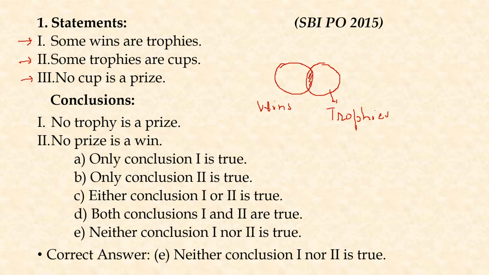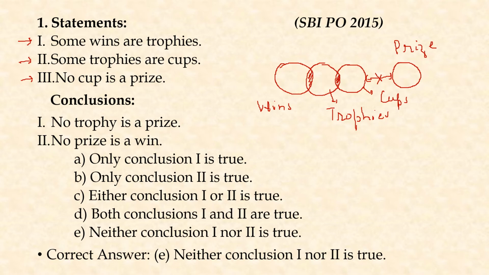Then the second statement says some trophies are cups. So if I draw another circle here which represents cups, this shaded part represents those trophies which can be said to be cups. The third statement says no cup is a prize. So we have to draw another circle which stands for prize, and since no cup is a prize, there is no connection between these two. Now based on this Venn diagram, we have to pick the correct conclusion.